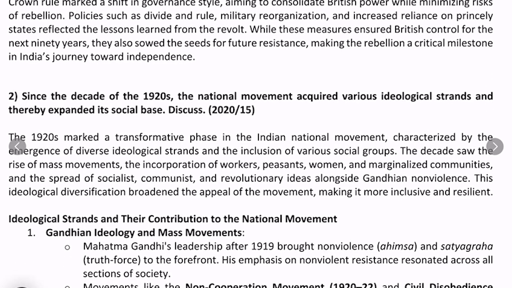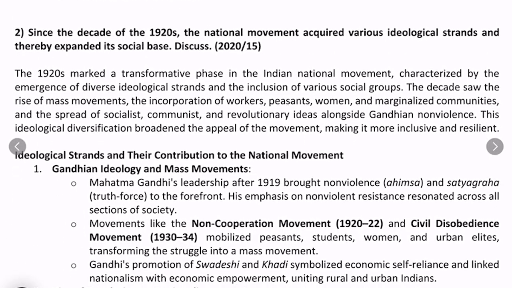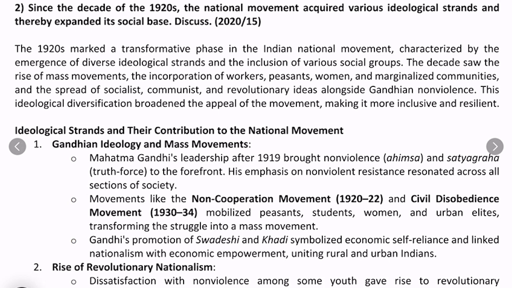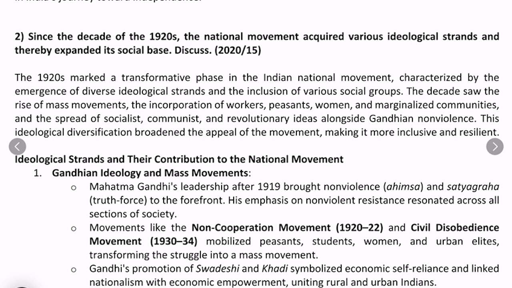But moving to the second question: since the decade of the 1920s, the national movement acquired various ideological strands and thereby expanded its social base. So we have to first identify what were the various ideological strands.